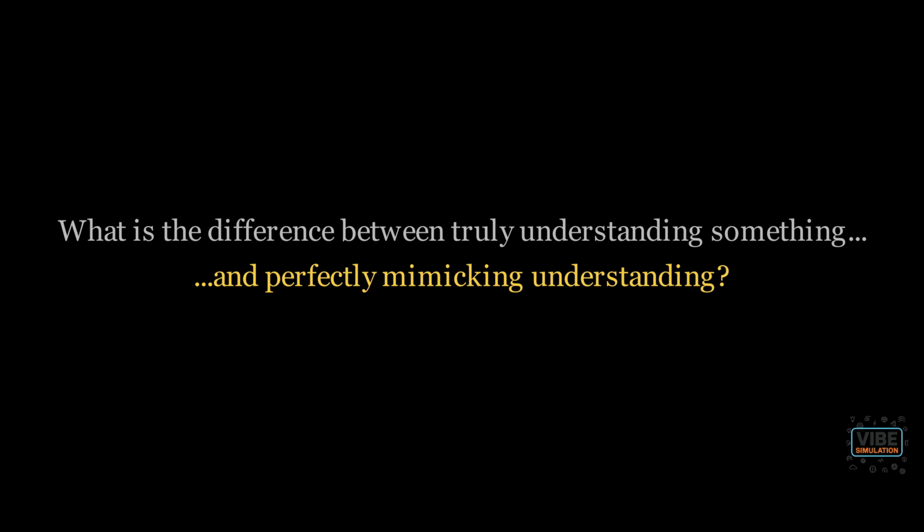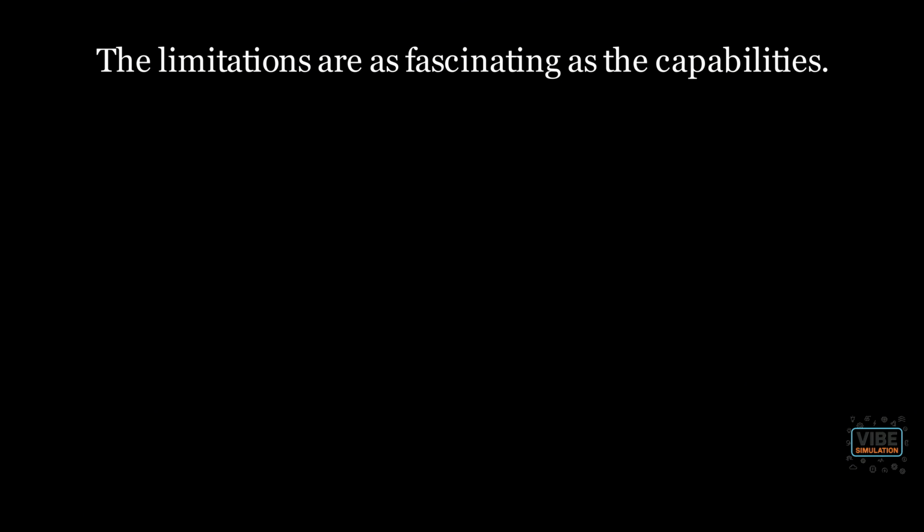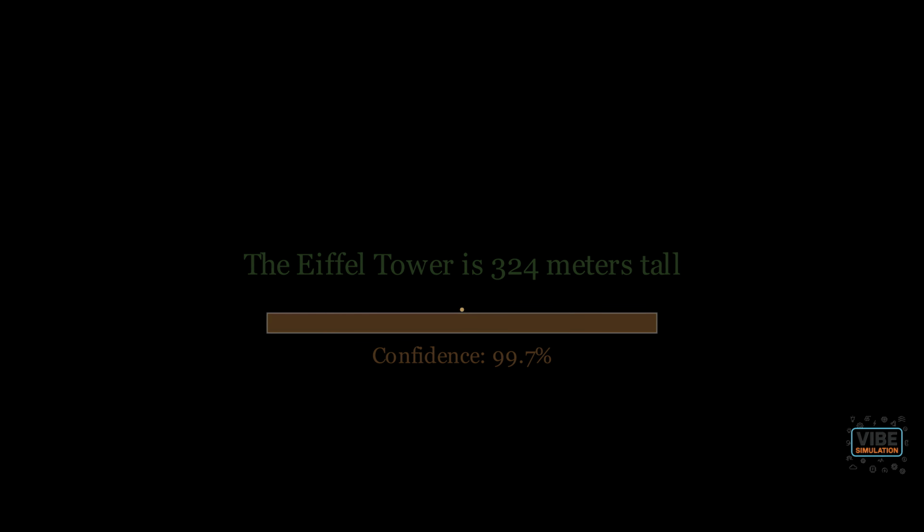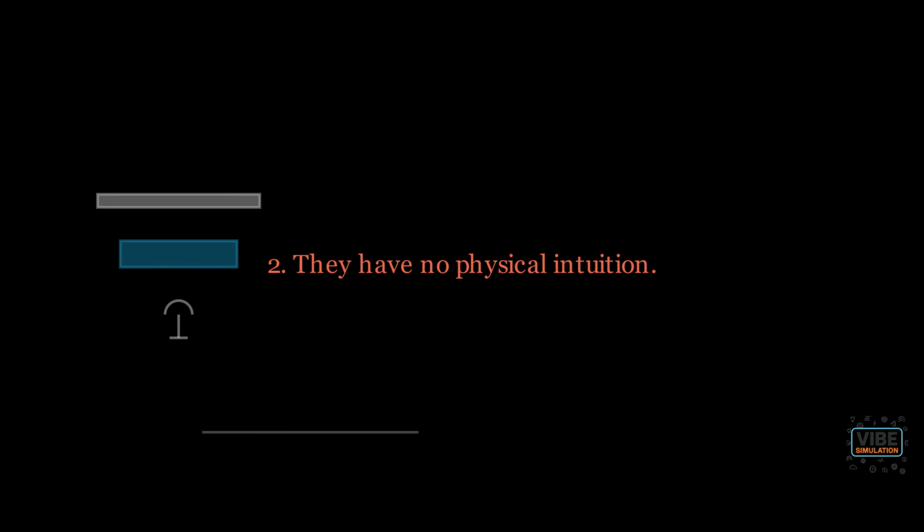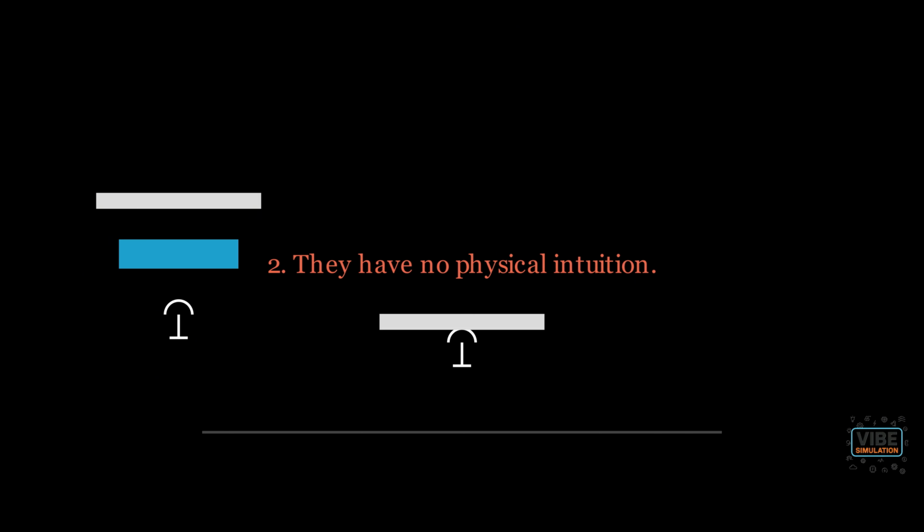Because the limitations of these models are just as fascinating as their capabilities. First, they can hallucinate facts. A model might generate a statement that sounds perfectly plausible, but is completely nonsensical because it is just generating patterns, not retrieving verified information. Second, because they learn only from text, they have no physical intuition. If you ask one a simple question about stacking physical objects, it might suggest a configuration that defies the laws of gravity, leading to an inevitable and predictable collapse.